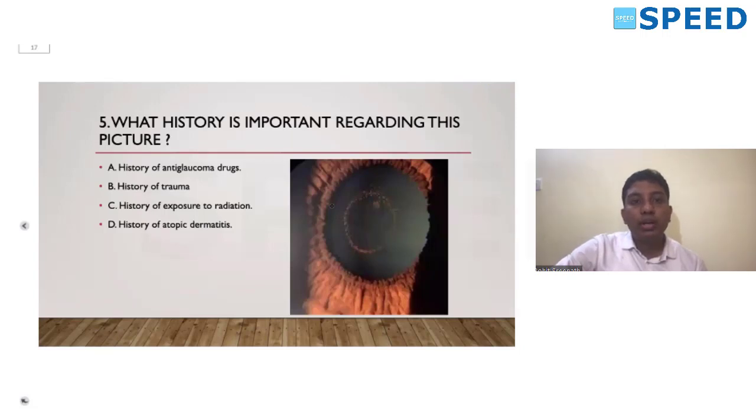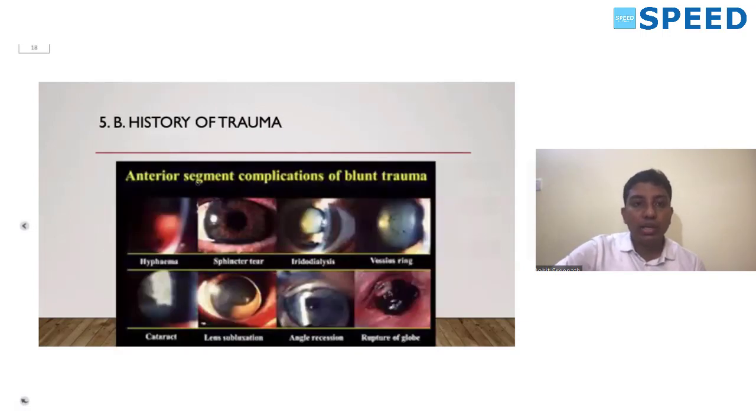What history is important regarding this picture? Previously we saw the presence of a Vossius ring. I told you blunt trauma to the eye is the most common cause for the presence of Vossius ring. So the answer here is history of blunt trauma. You should know the various complications of blunt trauma in the eye, so this slide will summarize the important complications.